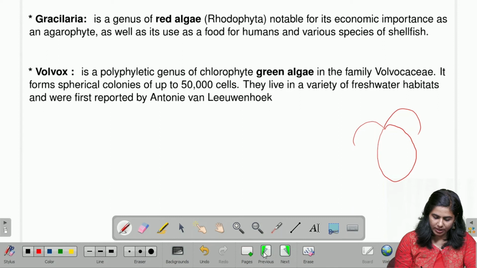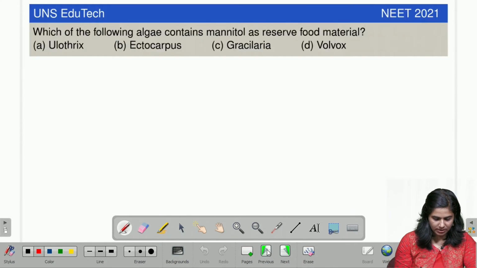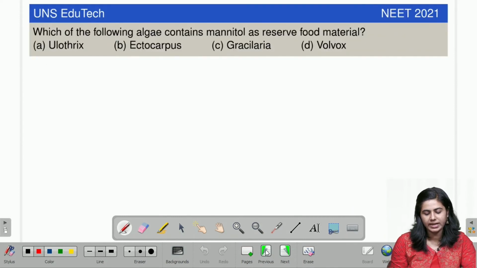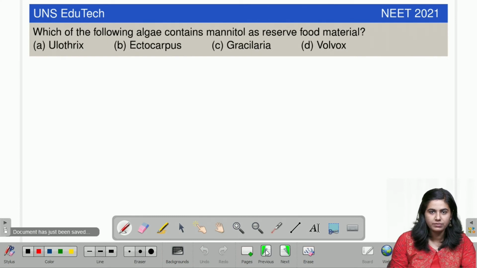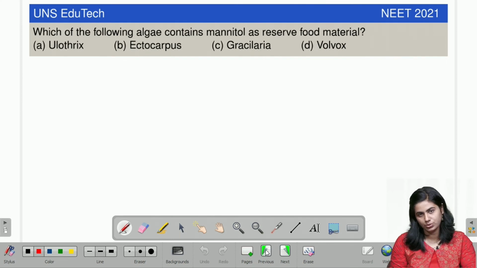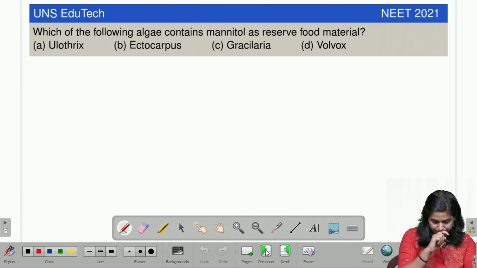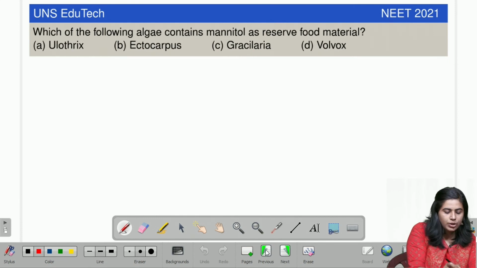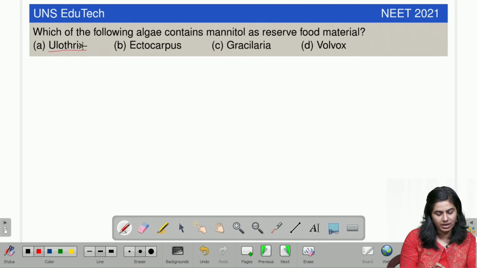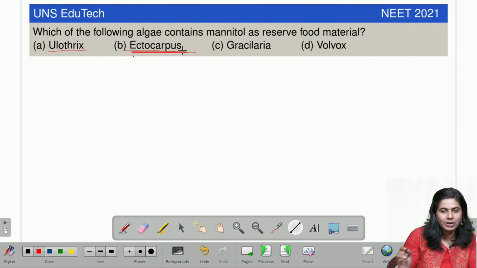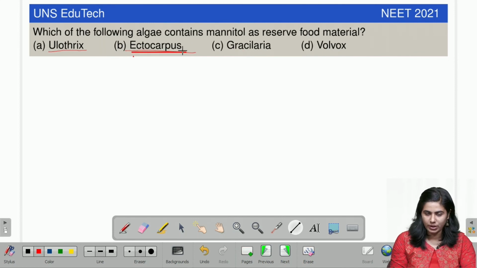So, now we know the answer. So, we can go back to the question. See, which of the following algae contains mannitol? Mannitol is a reserve food, nothing but a carbohydrate which is 60% less sweet than normal sugar, and it is mostly seen in some mushrooms, fruits, vegetables and in brown algae. And in this option, we know which are brown algae? Ulothrix is a green algae. Ectocarpus is the brown algae in this option. So now we know the answer.